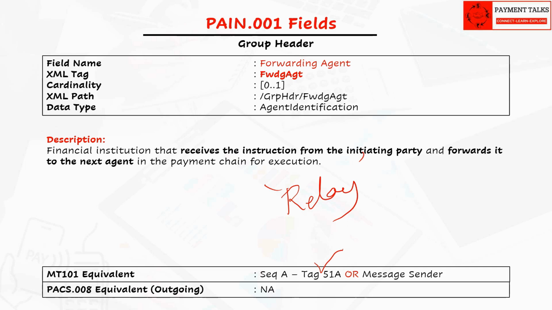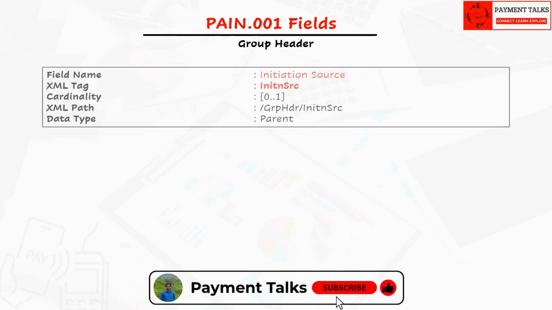So generally in relay scenarios, this information is not mentioned in block 4, but it is implied that the sender is a forwarding agent when sender is not present in the block 4 tags. This field is not applicable for Pacs.008 message, and that's why this field is not even present in the Pacs.008 message. The next field is initiation source.